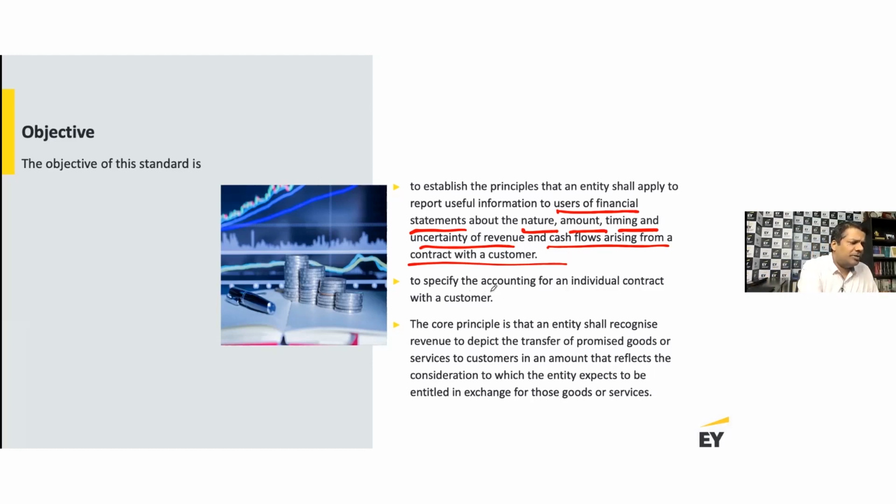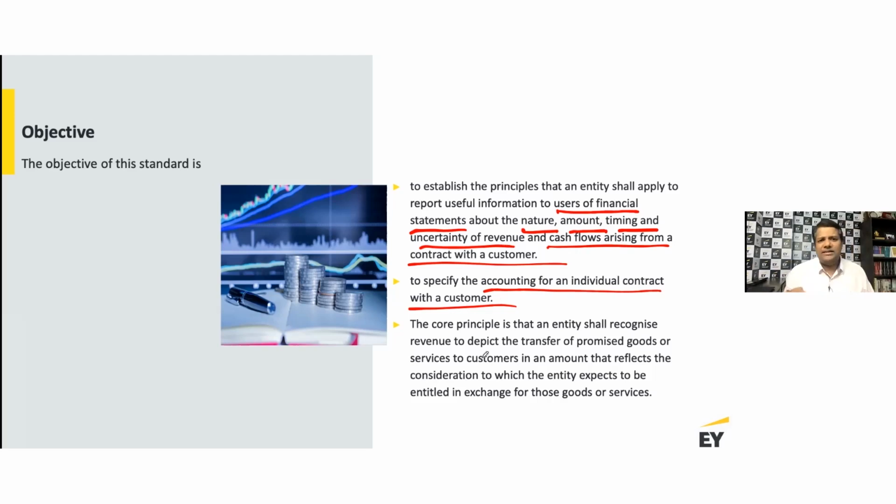It helps you to specify the accounting for an individual contract with the customer. So you have a customer, that means you need to have a customer contract. Once you have a customer contract, that means understanding of the terms and conditions, right? Terms of the arrangement with the customer, that can only be in a contract, unless it is just being executed on a real time basis. If it's just being executed on a real time basis, then it's a different issue. Otherwise, you have an individual contract with a customer.